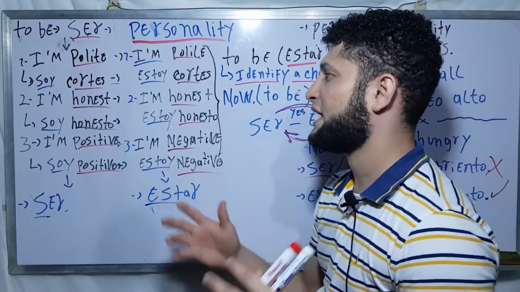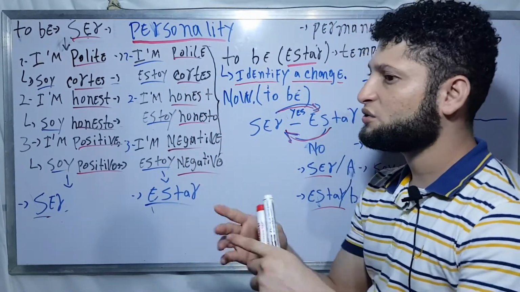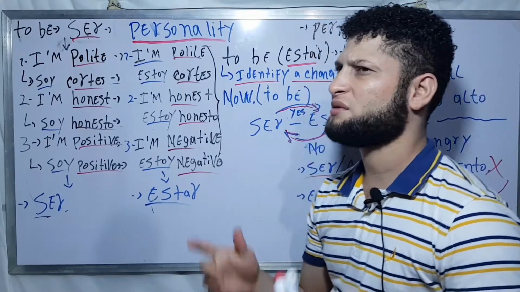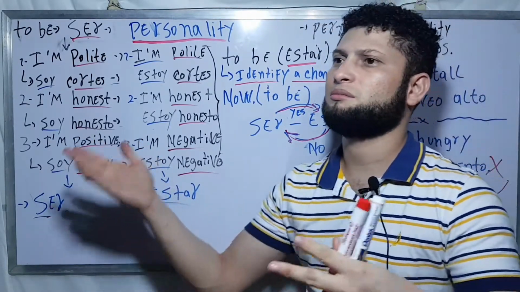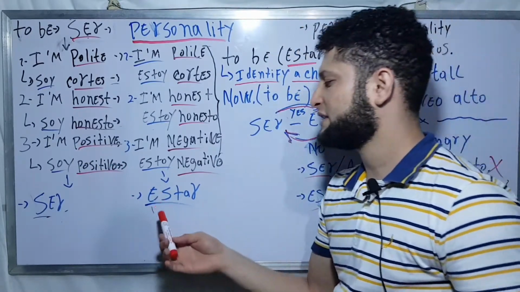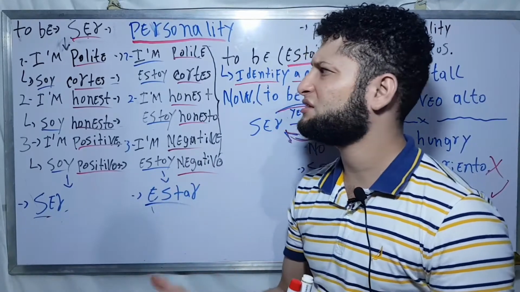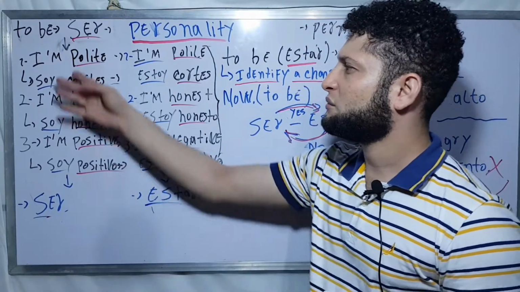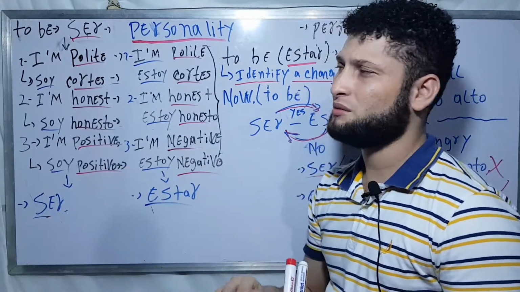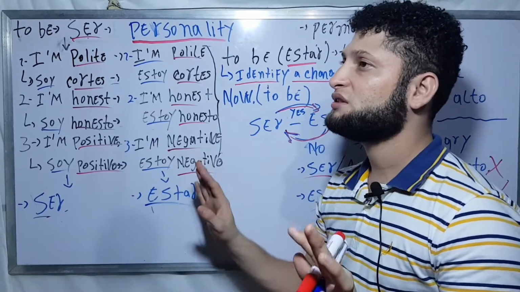So, I'm polite now. If you say that you are polite now, if someone asks, hey, what's going on with John? He's polite with the verb estar, because for you it's weird, because that person is not polite with the verb ser, but now he's polite with the verb estar for a short period of time.